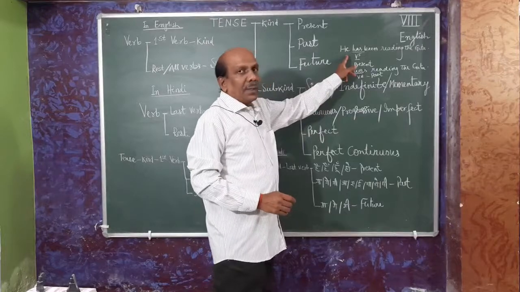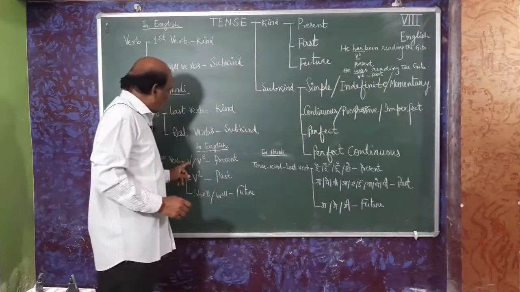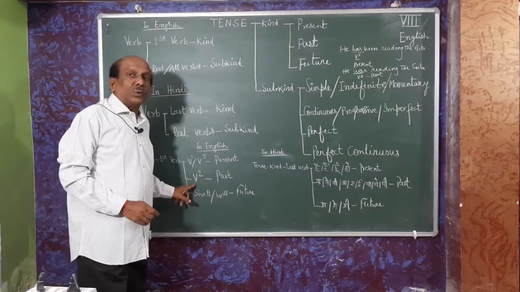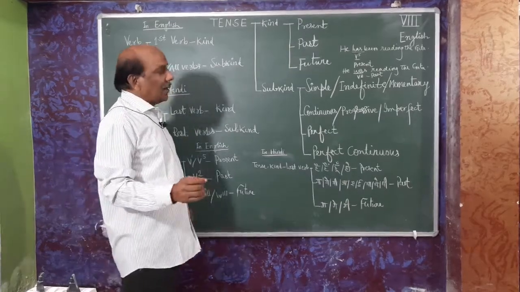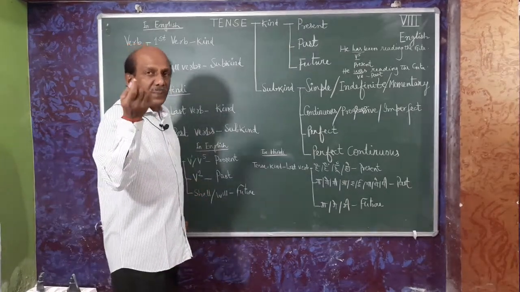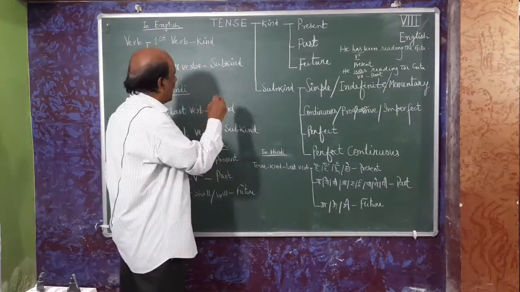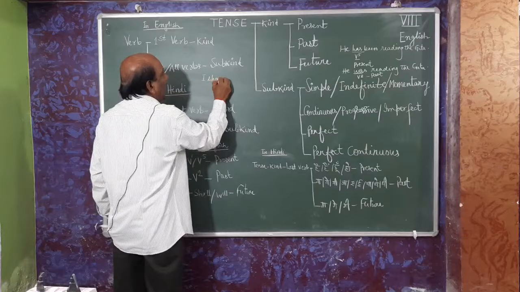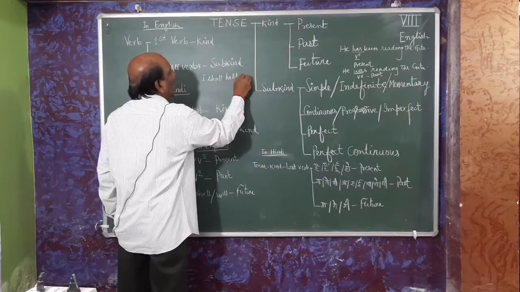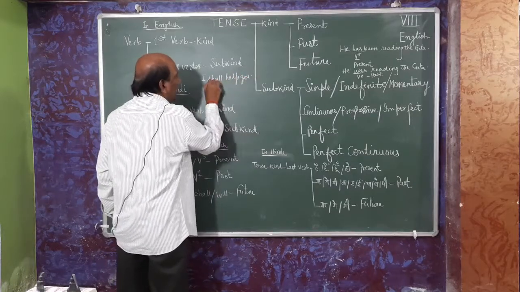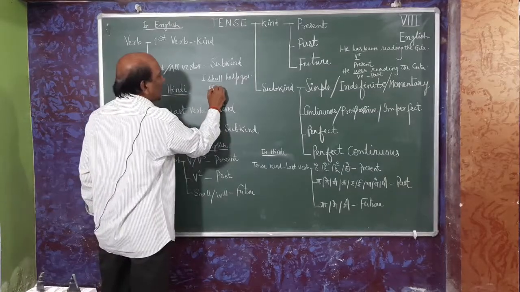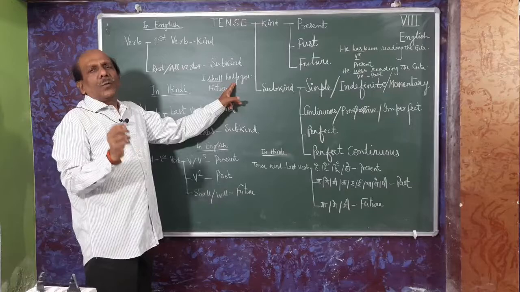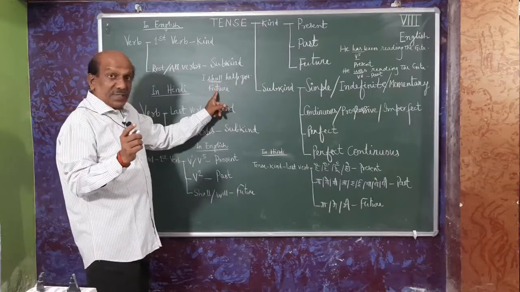If we find V1 or V5, then it is in present tense. If it is V2, then past tense, and shall, will represent future tense. See here, I shall help you. First verb is shall, so it is future. We need not study help. We have to study only the first verb.